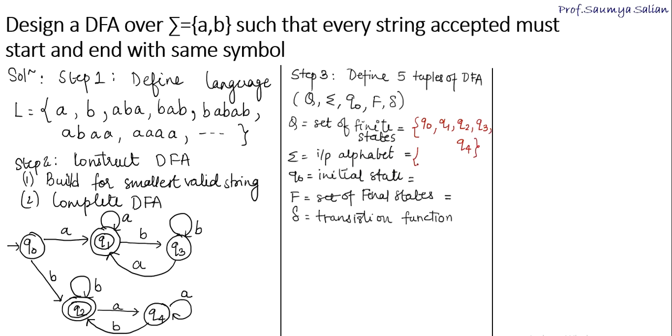Input alphabet set is A comma B. Initial state is Q0. Final state, here we have two final states, that is Q1 and Q2. Transition function, that is delta, defined by Q cross sigma, gives Q. Next step, step 4.